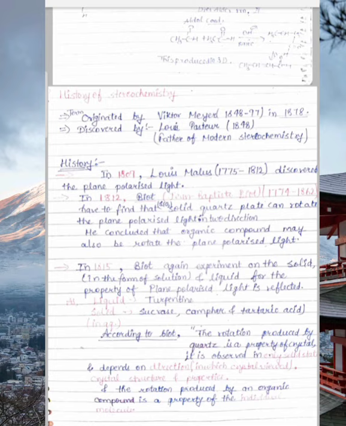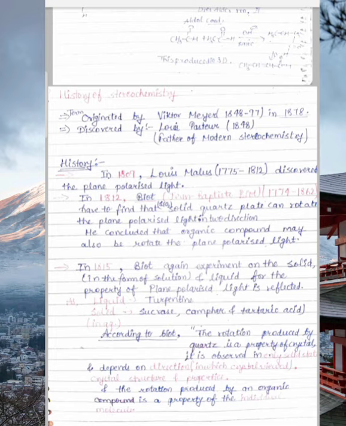Talking about the history, in 1809, Louis Malus, a famous scientist, discovered plane polarized light. What do we mean by plane polarized light? Plane polarized light has only its vertical or horizontal component, and if we pass it through a solution, it will rotate, which is a property of the solution or of a molecule.